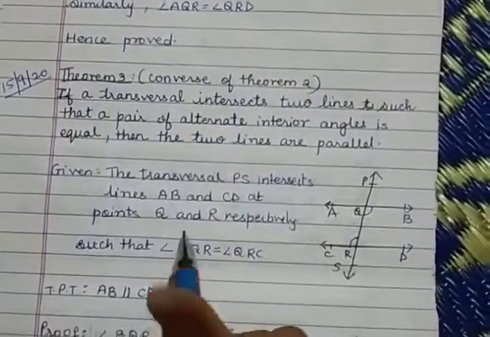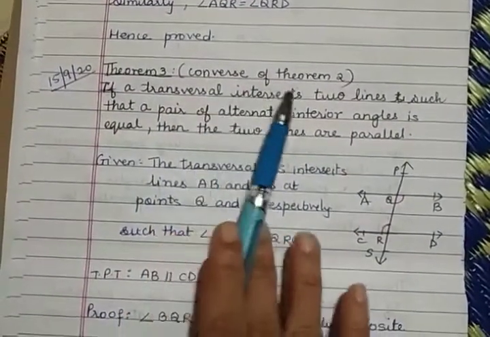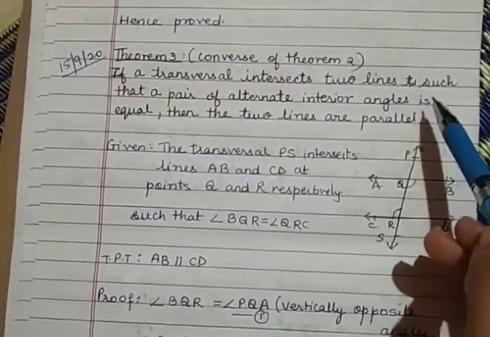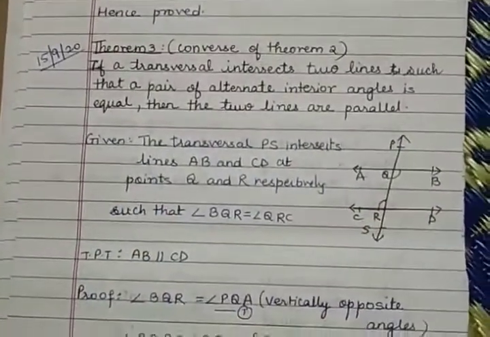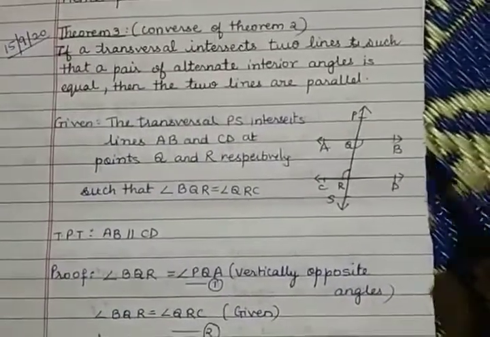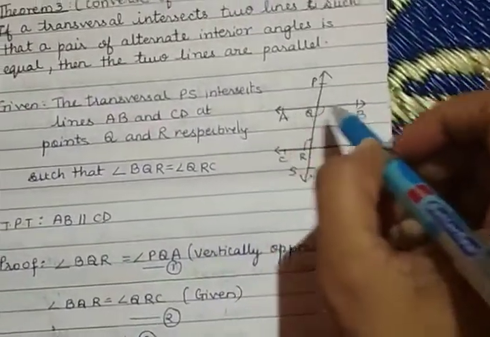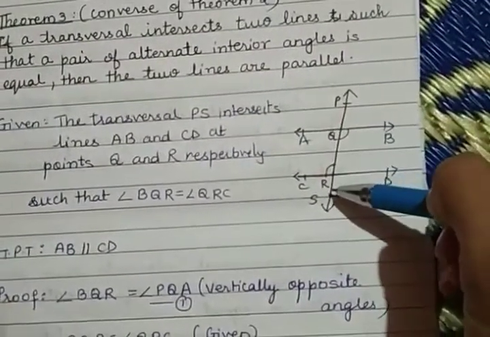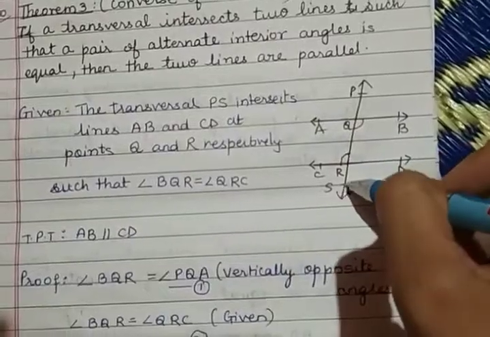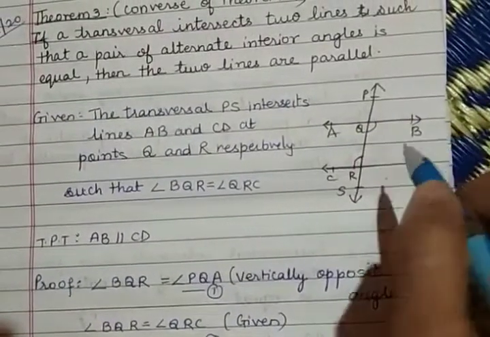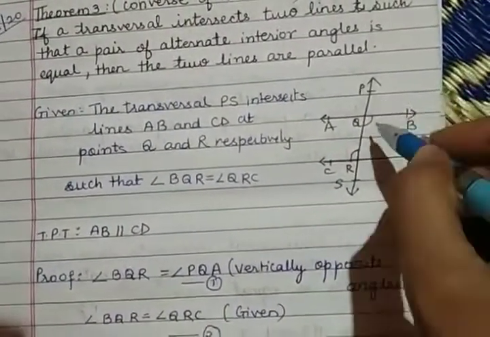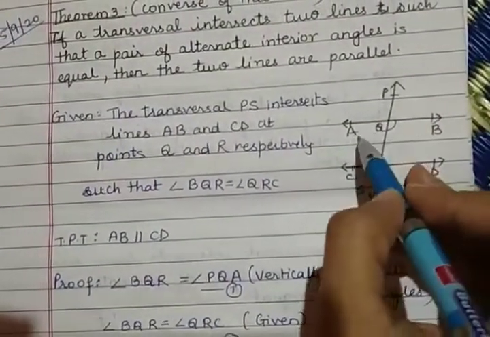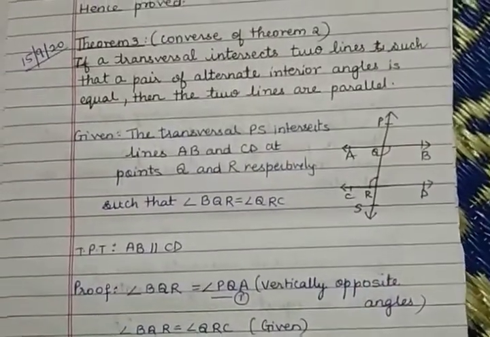The converse of the theorem will be: if a transversal intersects two lines such that one pair of alternate interior angles is equal, then the two lines are parallel. So the converse says if there are two lines AB and CD, and there is a transversal PS which intersects these two lines such that one pair, only any one is enough, of alternate interior angles are equal, then you can say that these two lines are parallel.